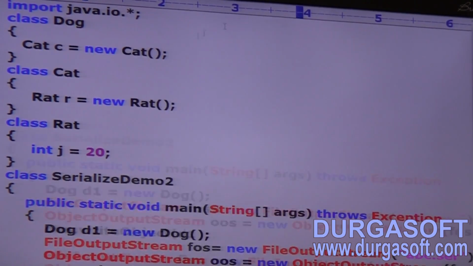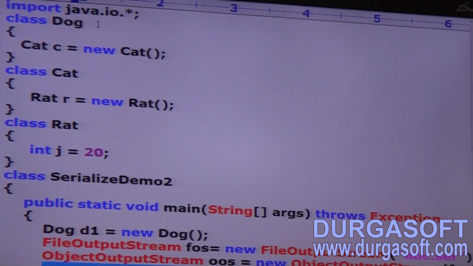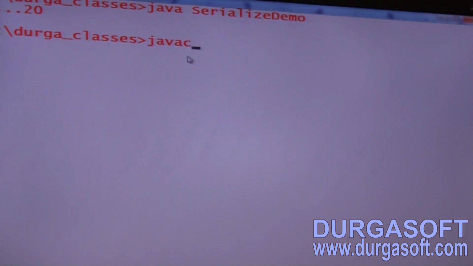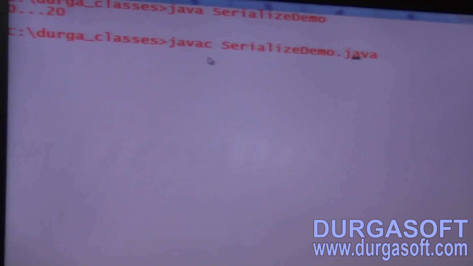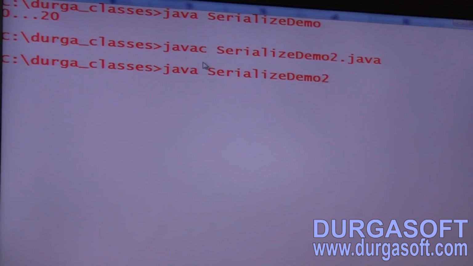We are trying to serialize which object? Dog object. But the dog class doesn't implement serializable. That's why it won't run. Now observe. Let me take javac SerializeDemo2.java. The code compiles fine.